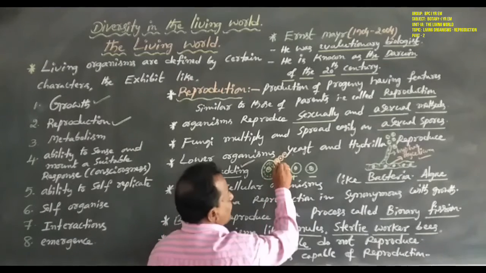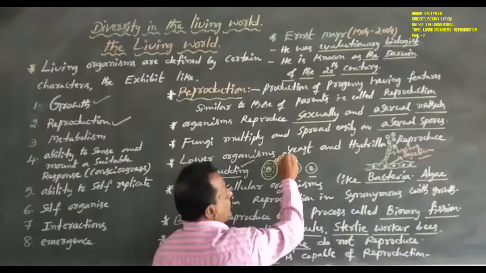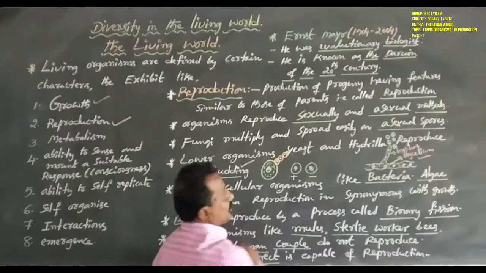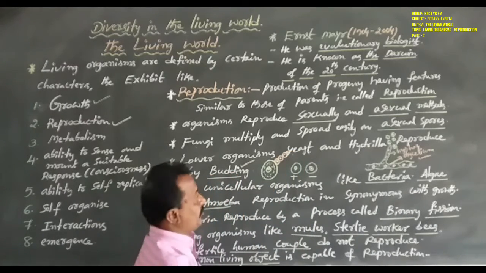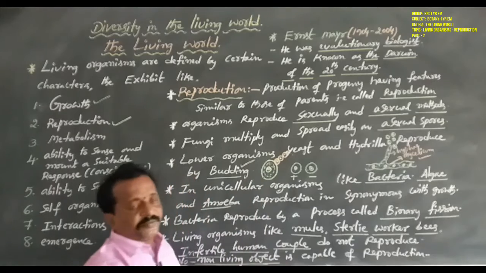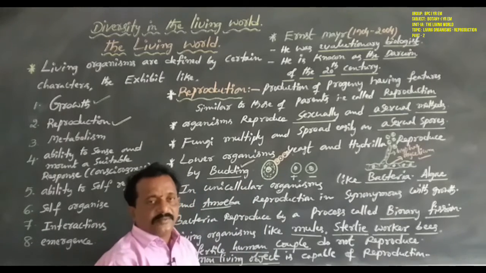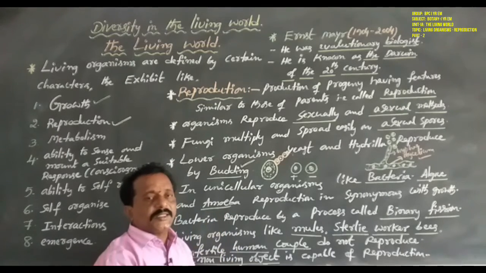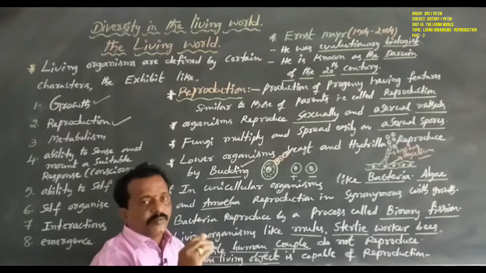So the first bud is developed, then a second bud, then a third bud, continuously appearing in a chain-like system. That is budding. One mother cell always develops smaller structures known as buds.